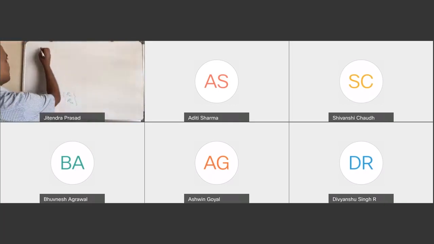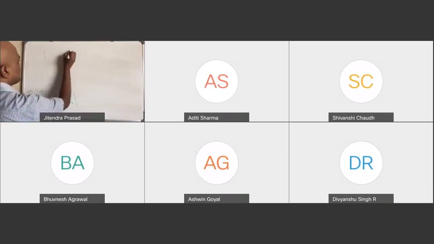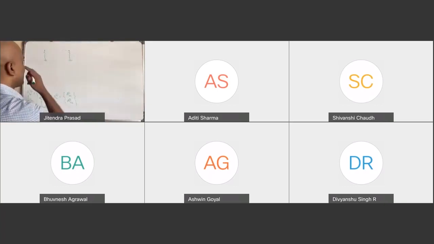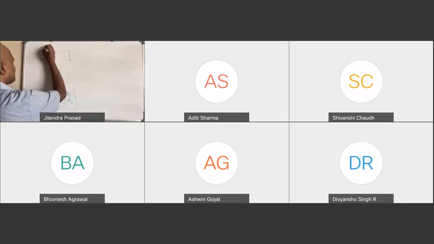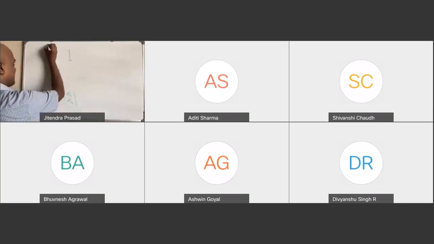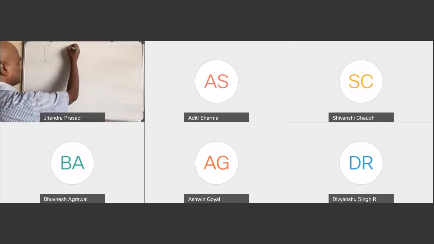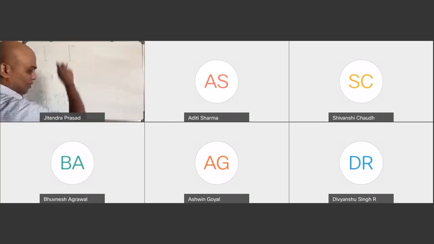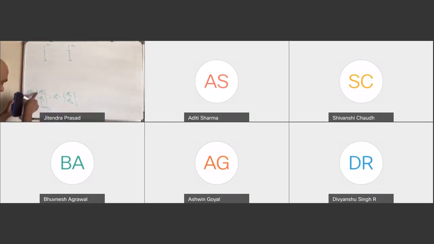Let us say you have one spring here, the second spring here, like this, and our coordinates are x1 and x2. These are our two coordinates, and these two correspond to them.